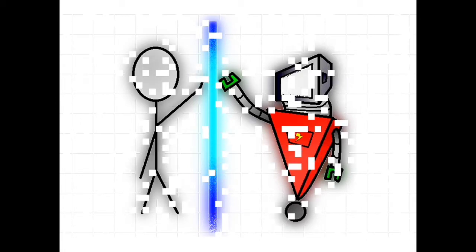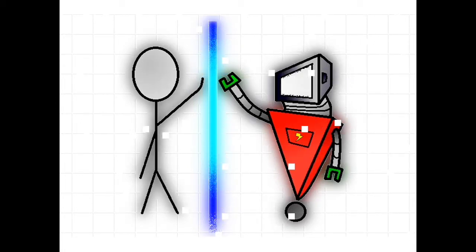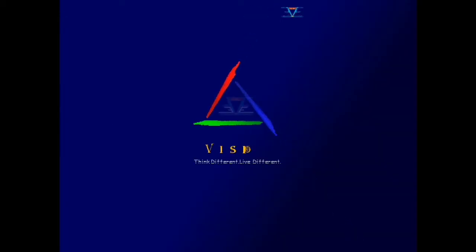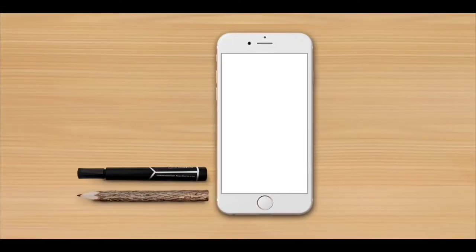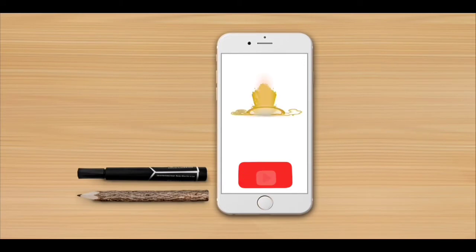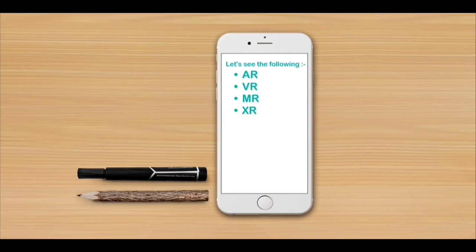Many times in sci-fi movies or novels, you have seen that the virtual and real world are interacting with each other. Or maybe you have heard terms like AR, VR, and MR, which are connecting real life with the virtual world. So, to know more about the bond between the artificial and real world, let's get started. Now, through this video, we will learn about AR, VR, MR, and one more thing, which is called XR.